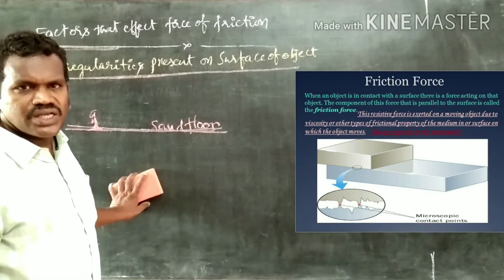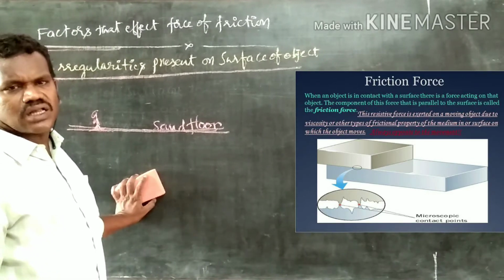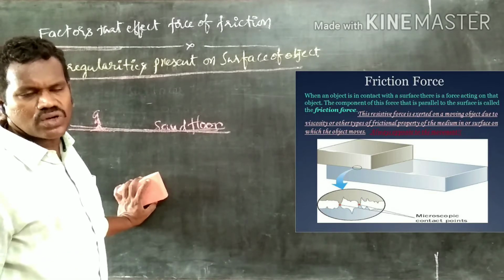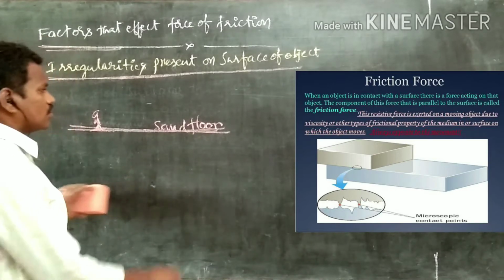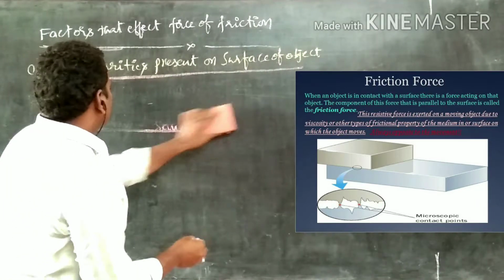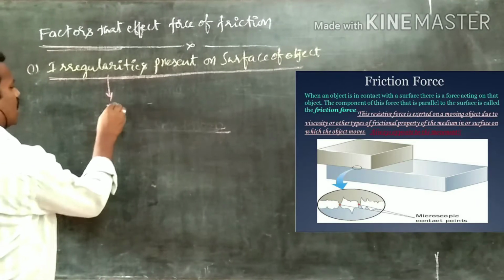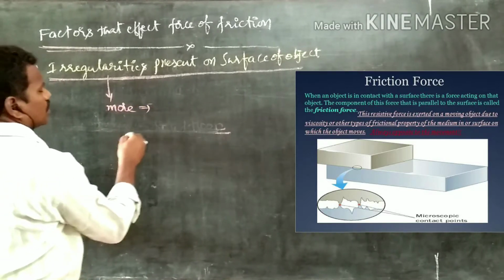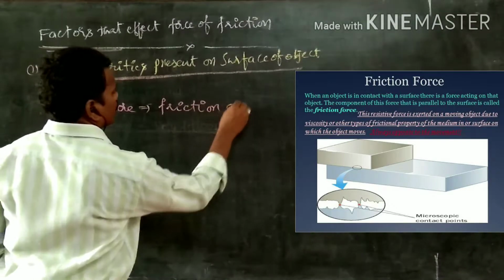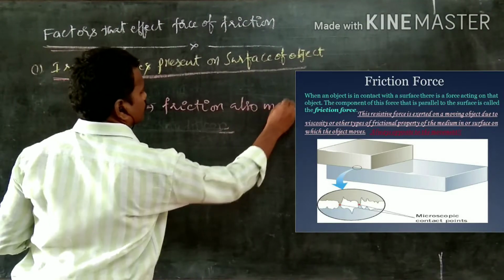That means interlocking forces are also more. As the interlocking forces are more, friction is also more. From this we can understand that as irregularities are more, friction is also more.